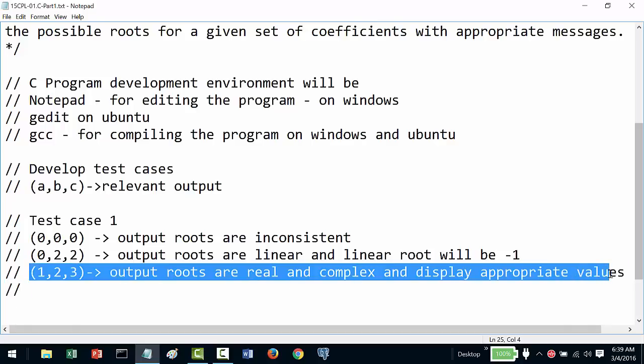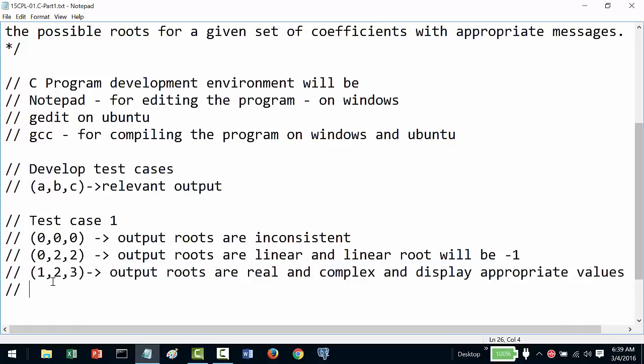So whatever is the square root of 8 will be the value, and we have to display it as roots being real and complex. Suppose I take, for example, 1, minus 4 and 5. It should be b square minus 4ac again, correct? So b square will be 16, and 4ac will be 4 into 1 into 5, which is 20. The roots will still be real and complex.